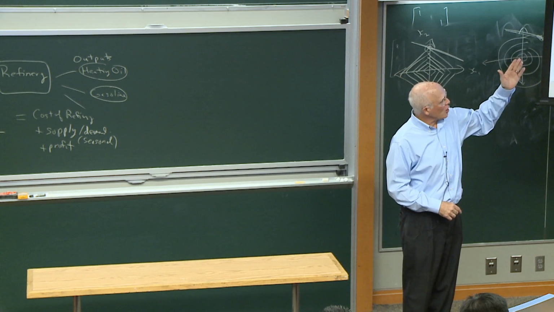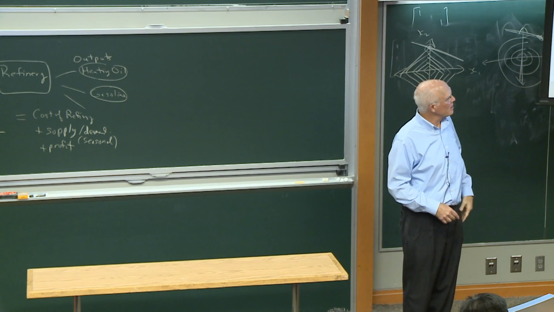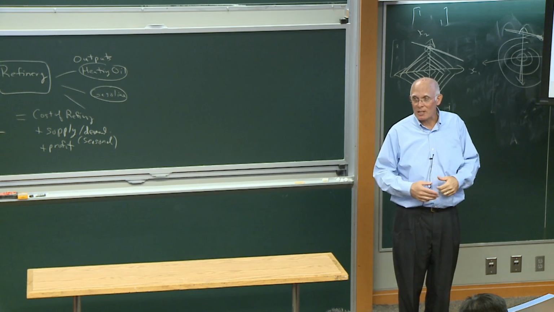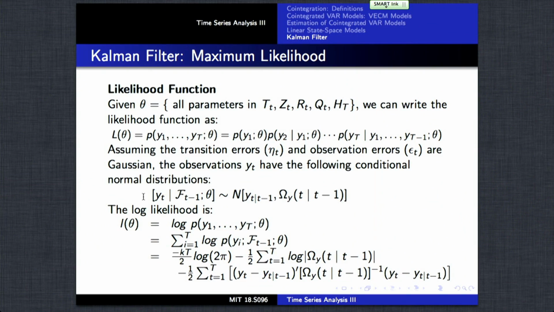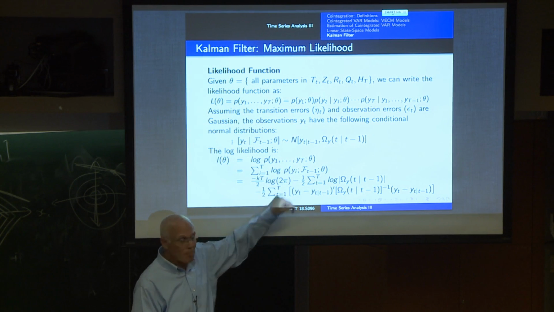And so the Kalman filter is ultimately applied for successive forecasting of the process, but also for helping us identify what the underlying model parameters are using maximum likelihood methods. And so the likelihood function for the linear state space model is basically the log likelihood of the entire data series given the unknown parameters.